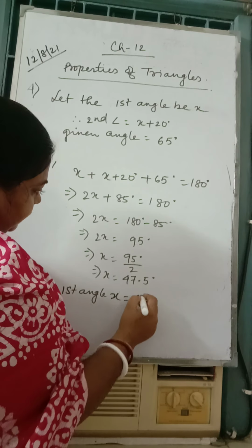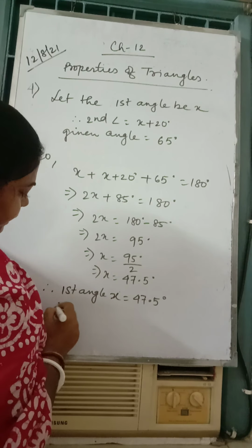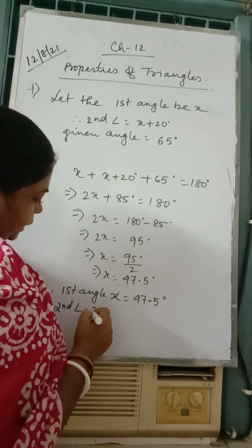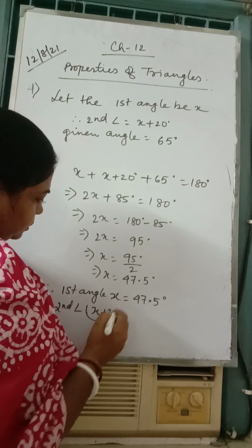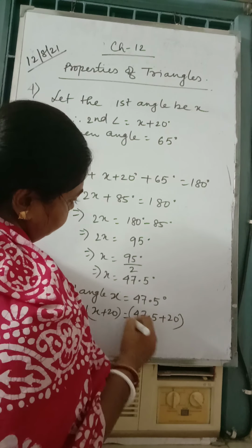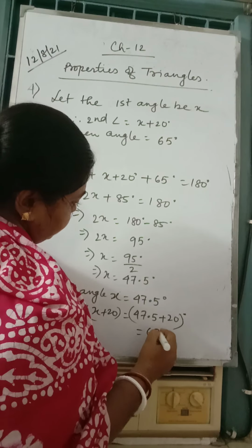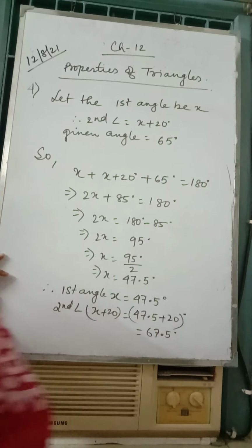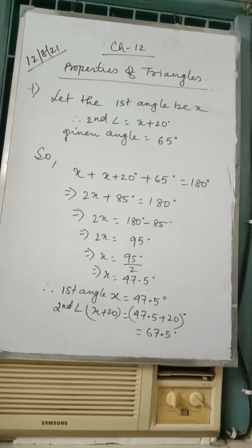So the first angle x is 47.5 degrees, the second angle x plus 20 is 47.5 plus 20, 67.5 degrees. So when you add, you will get all three angles. This is question number 4.